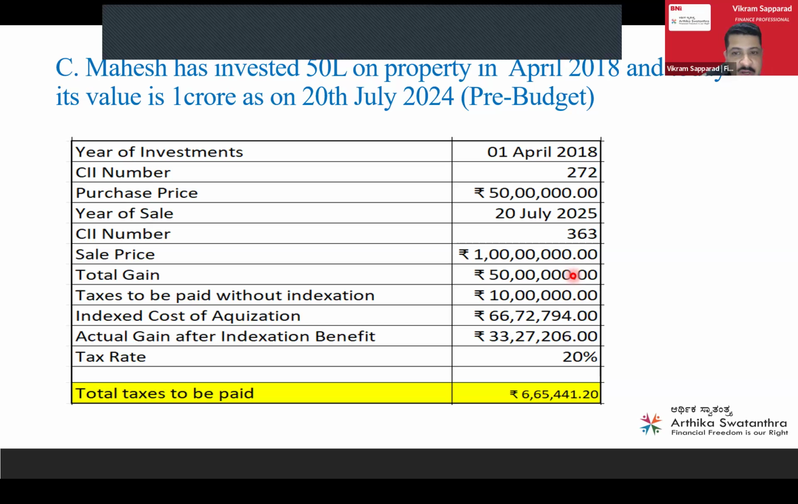But tax will not work on the net gain. We have to find out the indexed cost of acquisition. The indexed cost of acquisition is 66,72,794. If I take the difference between the selling price and the indexed cost of acquisition, 33,27,000 is the gain after discounting for my indexation benefit. I have to pay tax on this amount, at 20%. That becomes 6,65,441. This is the tax Mahesh has to pay if he sells the property before budget.